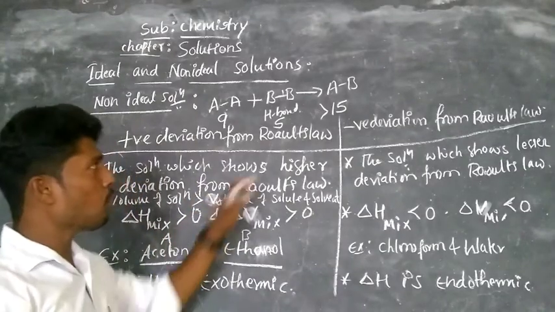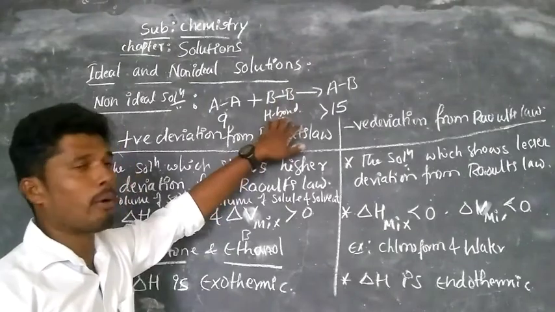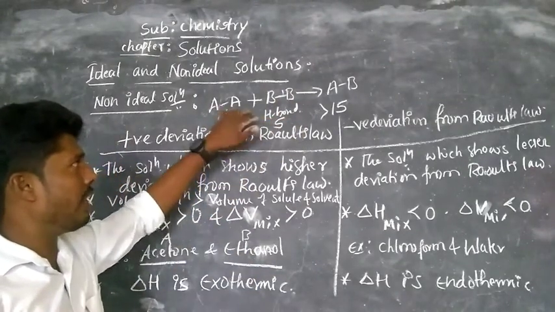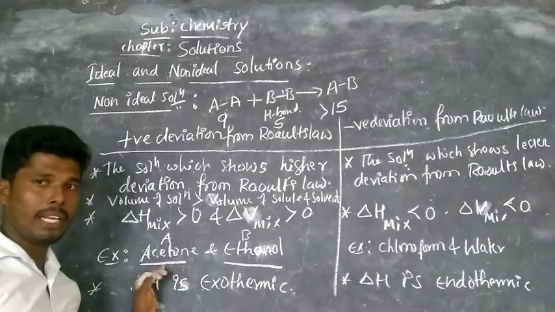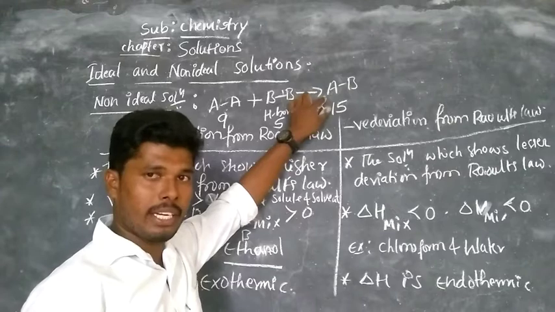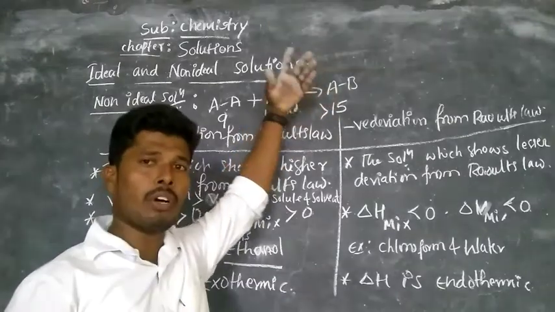This is due to breaking of intermolecular hydrogen bonds in ethanol, and the acetone molecules occupy the space between them. Hence the volume of the resultant compound increases and the vapor pressure also increases.